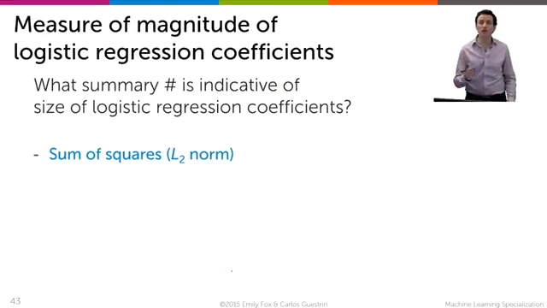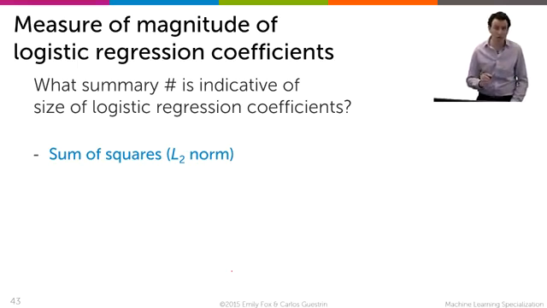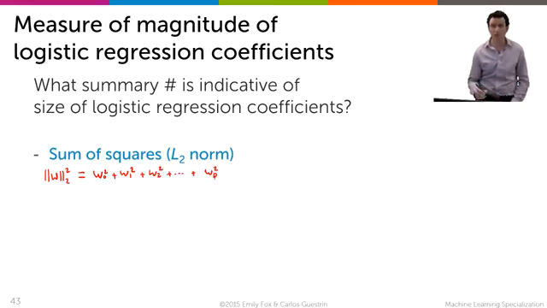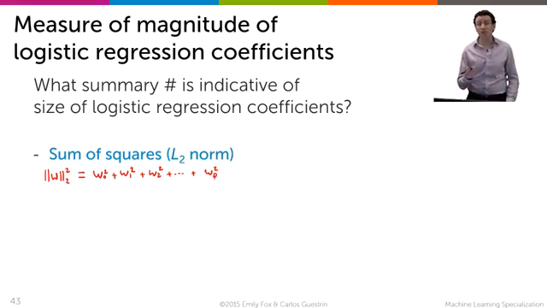So we've seen that the likelihood is what we're going to optimize when we're trying to make something big, but at the same time we're trying to make something small, which is the magnitude of the coefficients. And there are different metrics for magnitude of coefficients, just like we explored in regression. There are two that we're going to use in this module. One is the sum of the squares, also called the square of the L2 norm. And we're going to denote it by the norm of w squared, and it's just something very simple. It's the square of the first coefficient plus the square of the second coefficient plus the square of the third coefficient and so on, plus the square of the last coefficient, w_D squared. That's if you use the L2 norm.